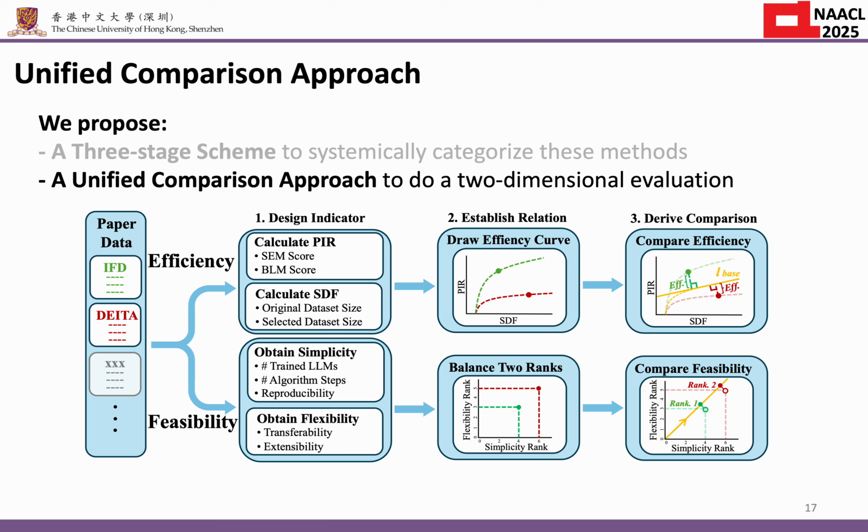Now we have a framework to categorize the methods systematically, but still we can't directly compare one method against another because, first, different methods vary greatly in their experimental setups. One may use Alpaca as their candidate dataset, while another will choose Vicuna. And more importantly, we don't have any computational tools or metrics to draw fair comparison yet. To address these issues, we propose a unified comparison approach that incorporates ratio-based efficiency and ranking-based feasibility.